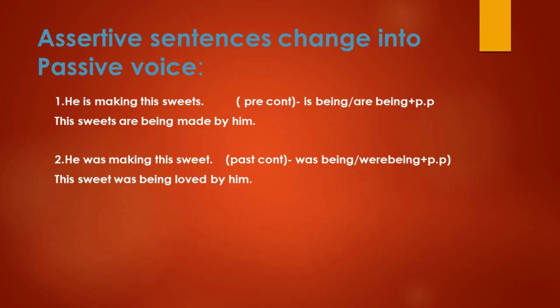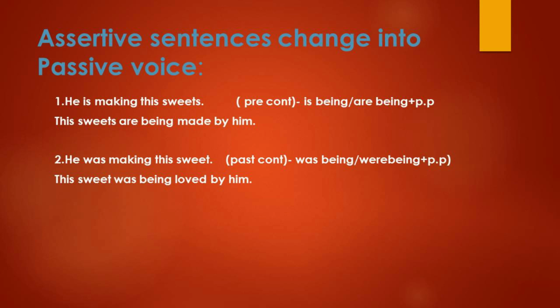Okay, here come continuous forms. In continuous form we have two tenses, present continuous and past continuous. So he is making these sweets, so this sweets is a plural form, so we have to use are being. Okay, these sweets are being, then past participle, making past participle is made. Okay, make, made, made.